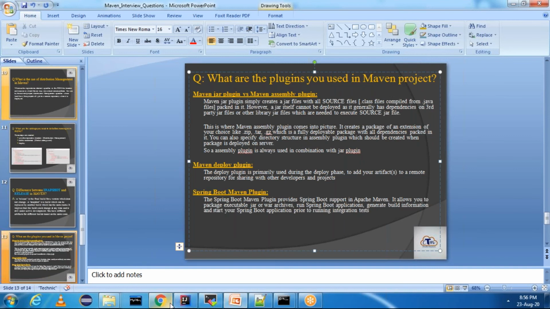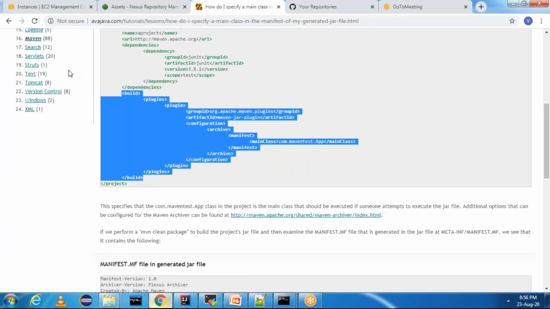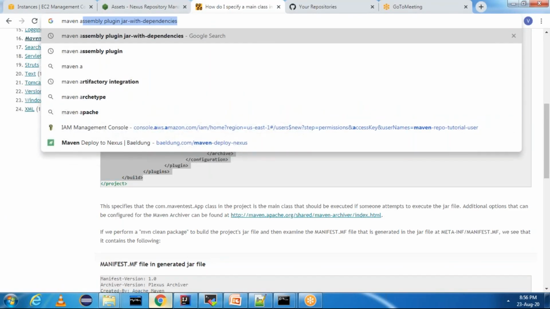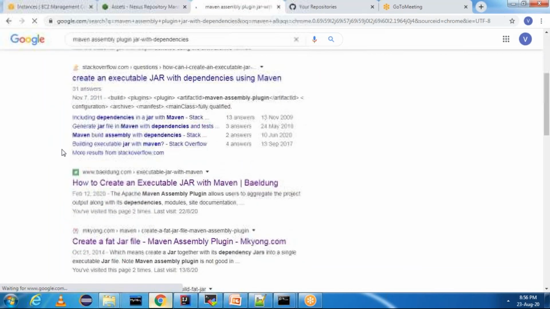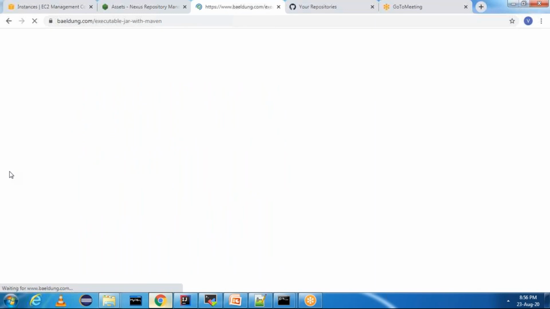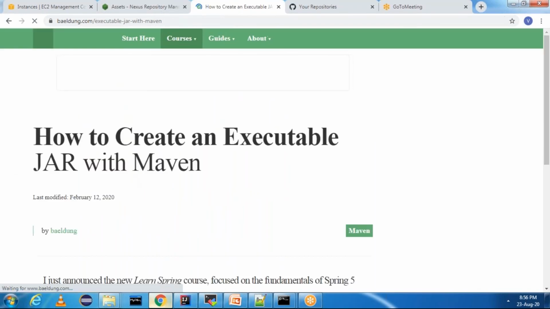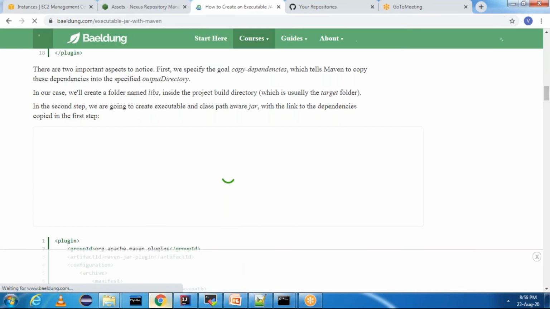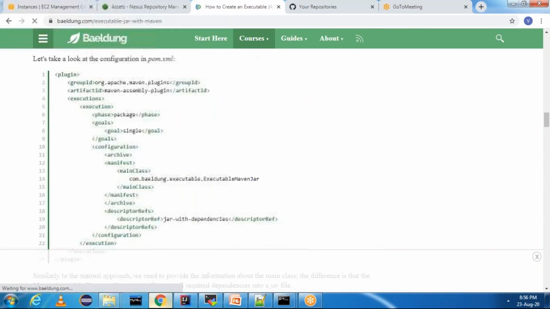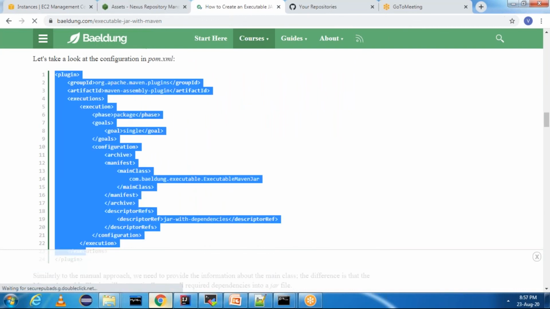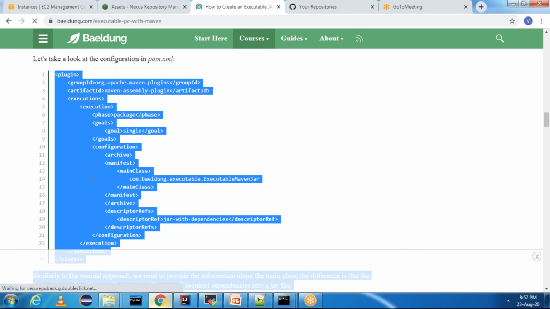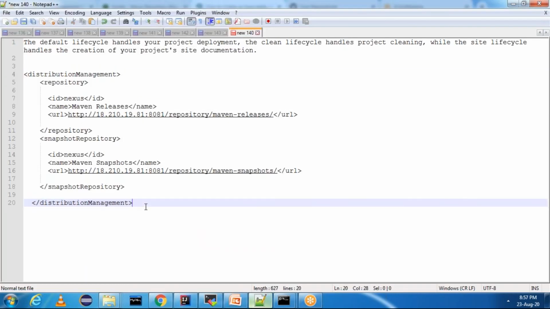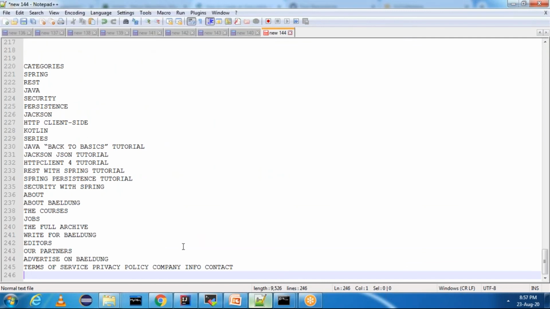Okay, let me add Maven assembly plugin. Just add Maven assembly plugin jar with dependencies. You can just copy from any place, right? The plugin is the same. This is the plugin. You can just make the changes in the plugin.